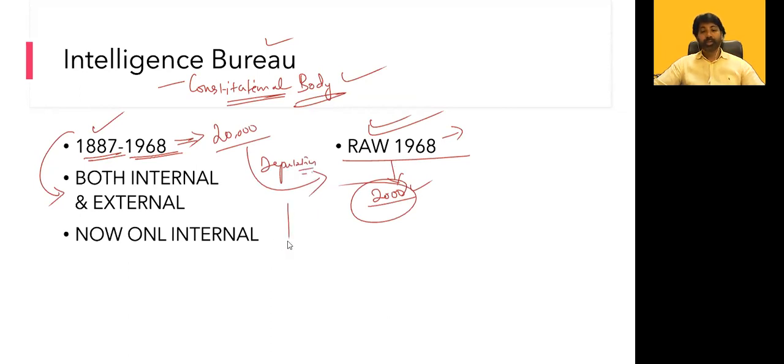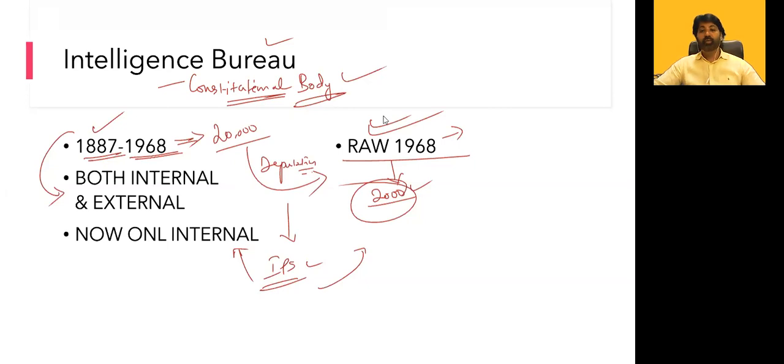Suppose you become an IPS officer and you are working in Karnataka or Tamil Nadu. For IPS officers, circulars will come from IB as well as from RAW. If they are interested, they can shift to IB or RAW. Almost every year you'll get the circular from both ends.